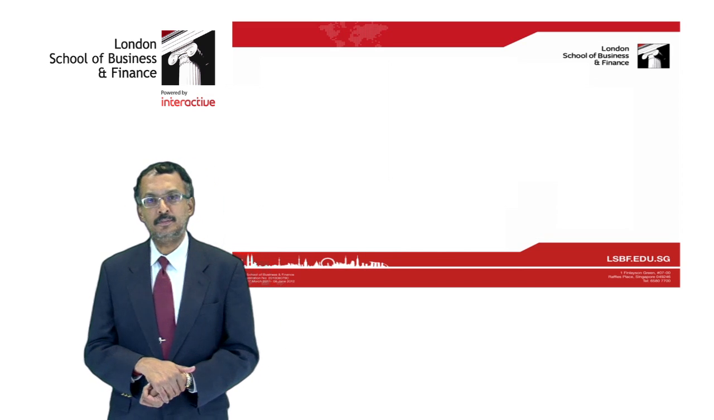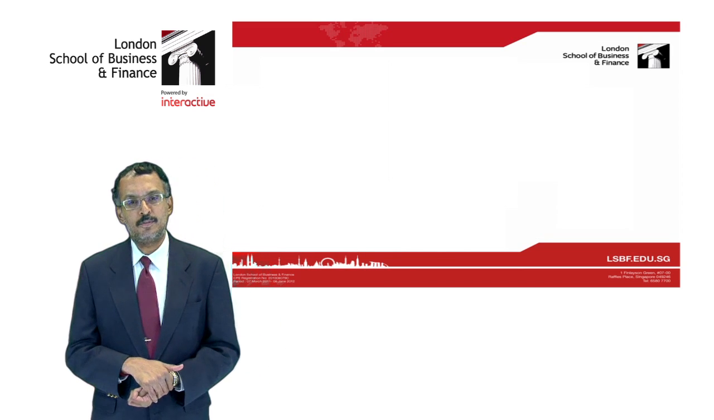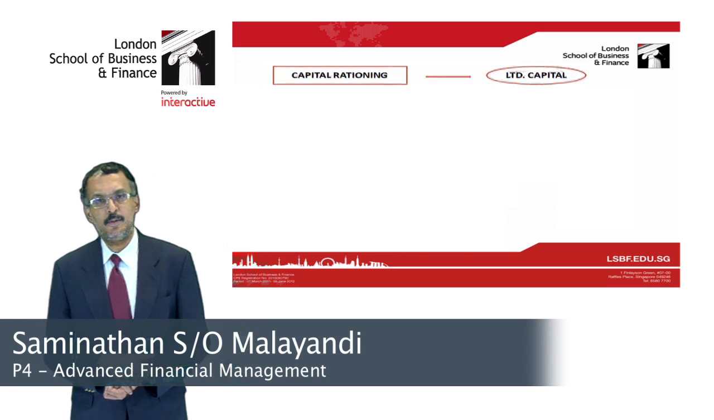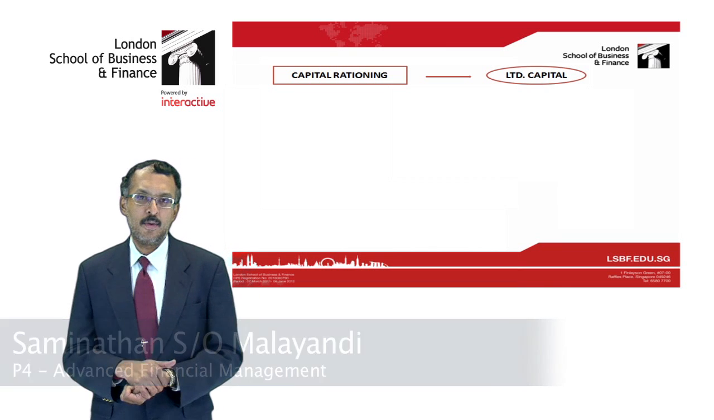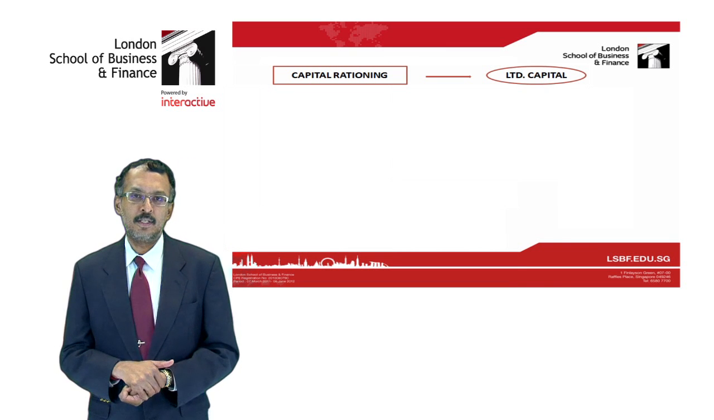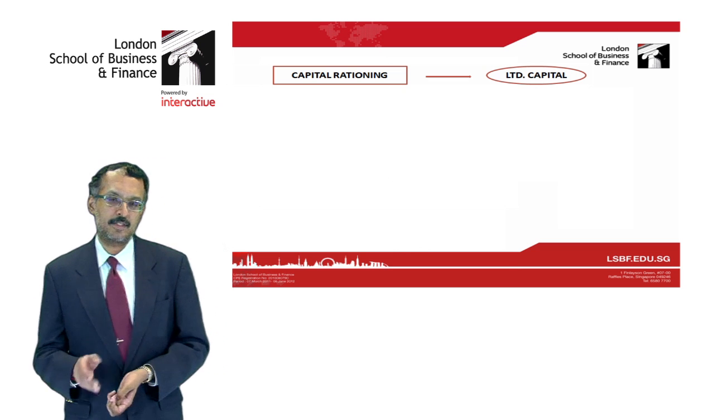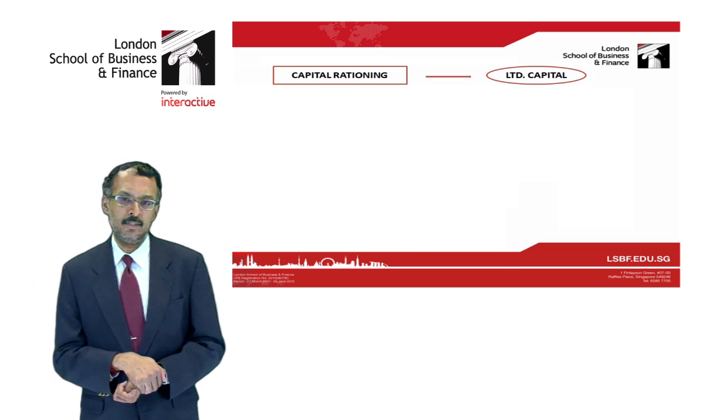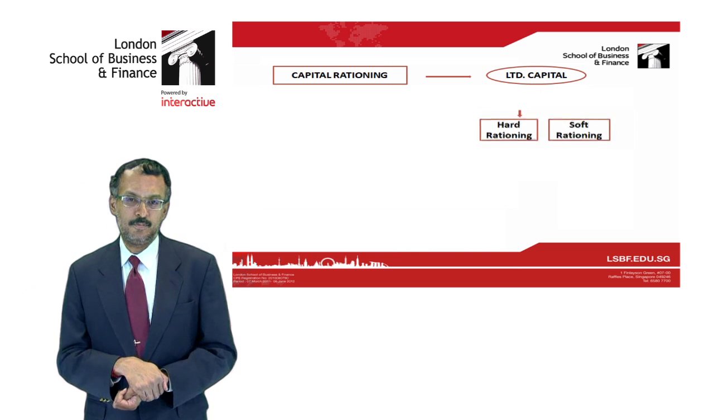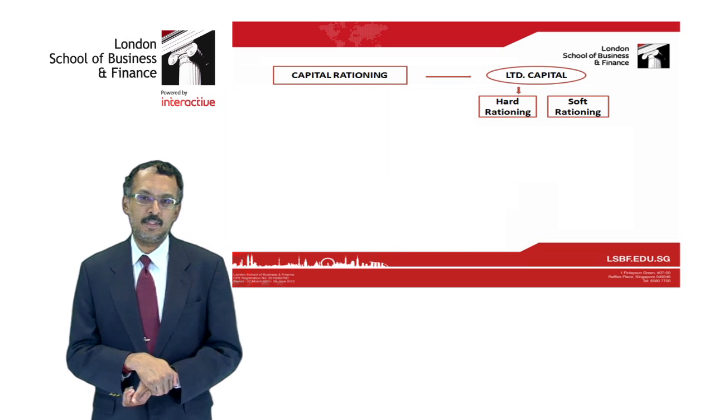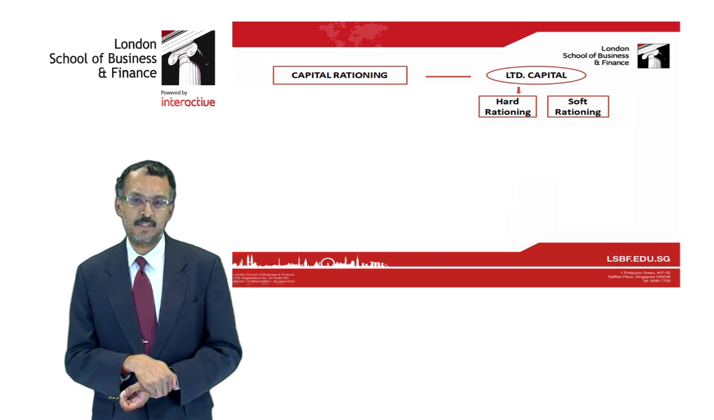In paper P4, a very important part of finance is capital rationing, which is how to maximize shareholder wealth when there is limited capital. So now we will see how we maximize shareholder wealth with limited capital. To achieve this objective, first we must identify whether the limited capital is hard rationing or soft rationing.